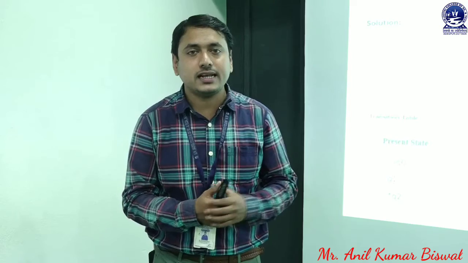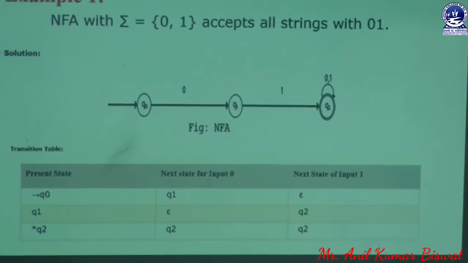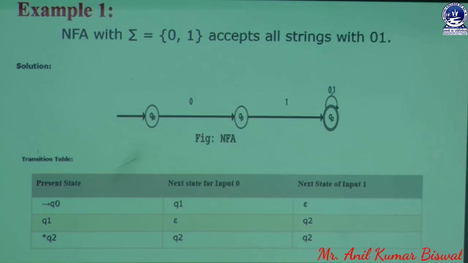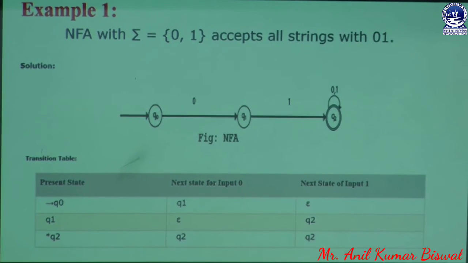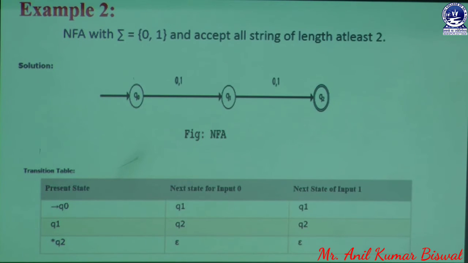Now we can focus on a slide. In this slide we already discussed the different ways to create the transition table and the different ways to create a transition diagram. Next example we are going to discuss. Here we are going to define an NFA question. We are going to design an NFA with input symbols 0 and 1 that accepts all strings of length at least 2. That means it can accept any number of strings, but their length should be at least 2. In that moment we can design a transition diagram.